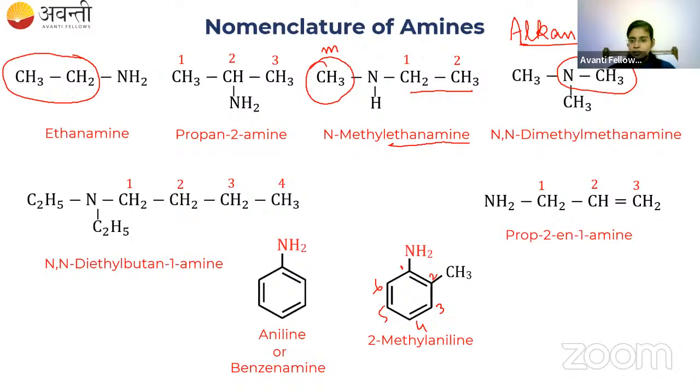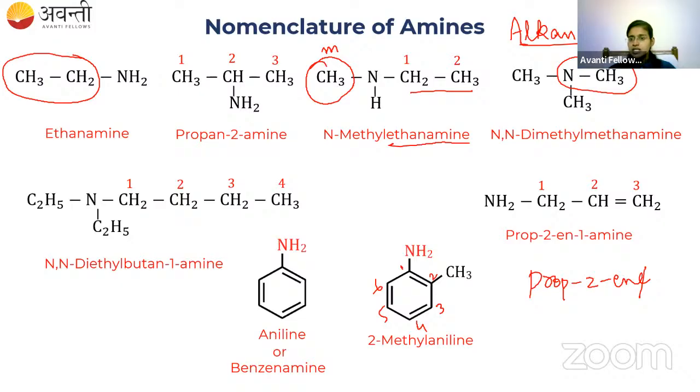So the 3-carbon compound is propene. So between 2 and 3 we have a double bond. So prop-2-ene. And the e is replaced by amine. Okay. Prop-2-en-1-amine. Double bond.